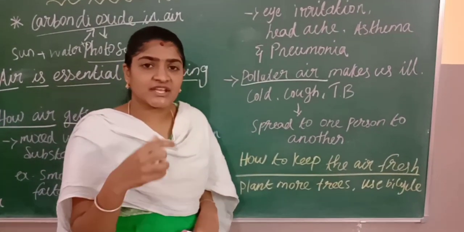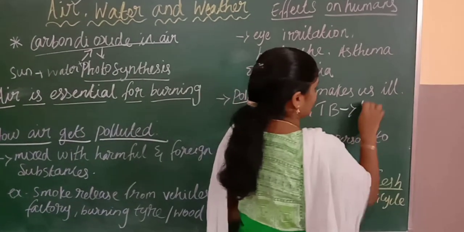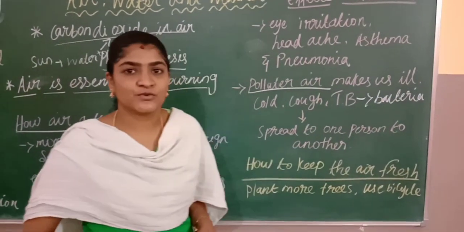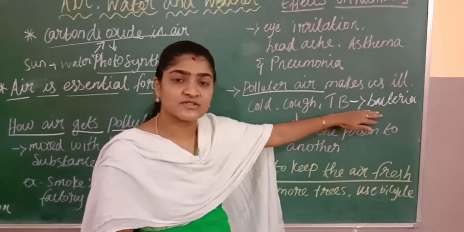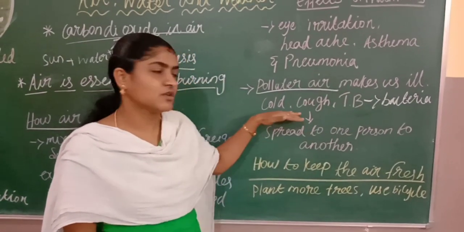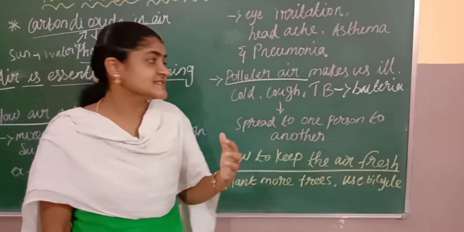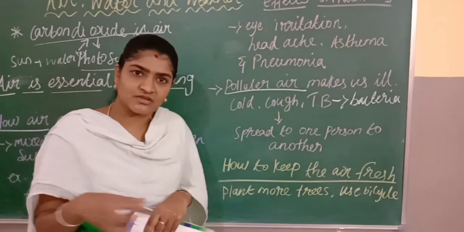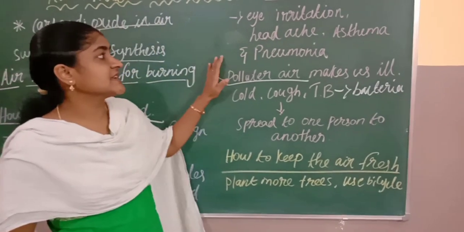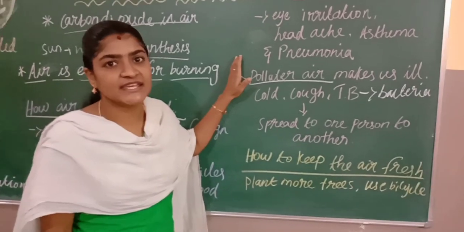In polluted air we can see germs like bacteria. Tuberculosis is caused by bacteria. And this corona is newly came, no? It is a virus, and it also spreads in the air. Due to the polluted air, a person will get cold, cough, tuberculosis or corona. When they cough and sneeze, these germs get mixed into the air and spread from one person to another. So that is the reason we have to keep the environment clean. Based on that we can live a healthy life.